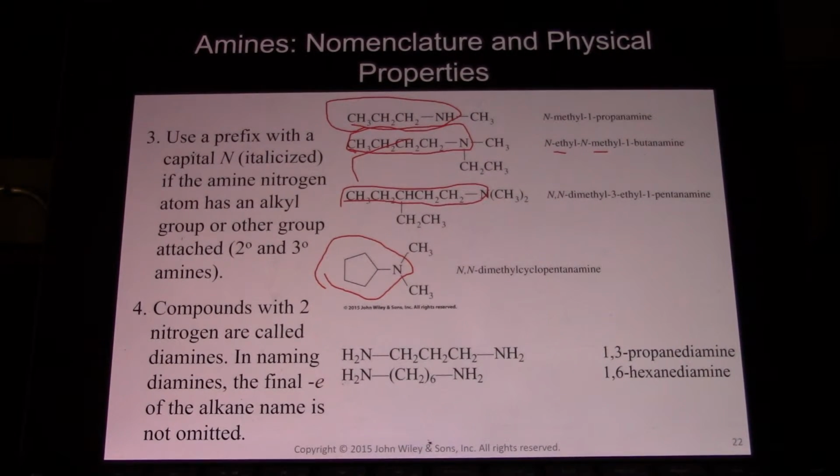So that's why you have the italicized capital N's. And notice even if there are 2 groups coming off, you have both N's, N,N. Now the 2-nitrogen compounds, the diamines. They end in diamine: 1,3-propanediamine, 1,6-hexanediamine. Notice the final E of the alkane is not omitted. It's 1,6-hexanediamine. That last E is there now. It's not omitted like it was before.